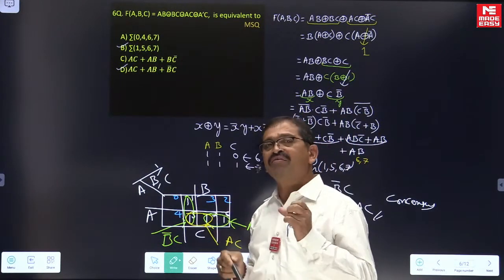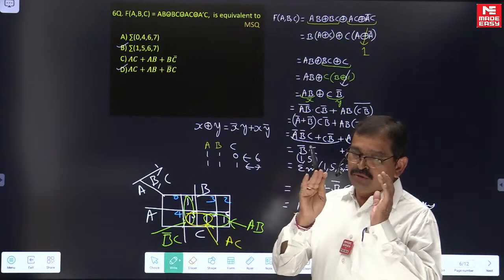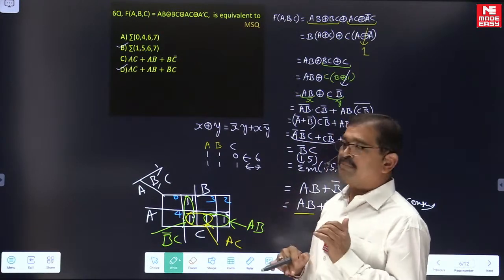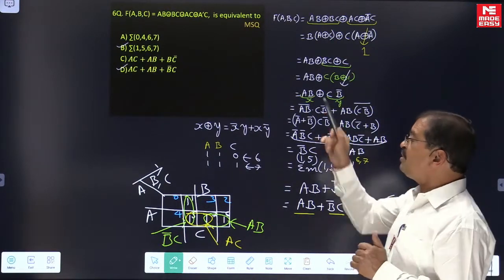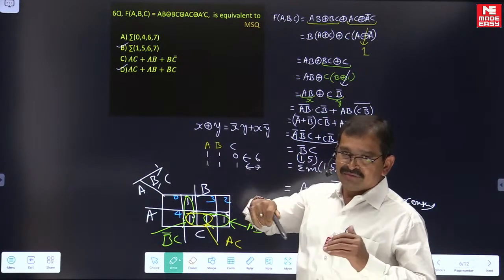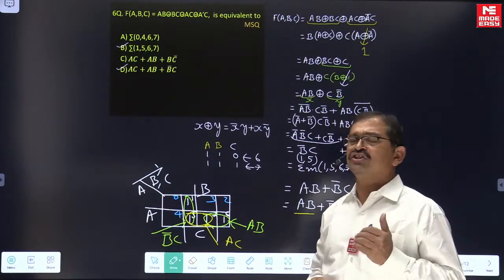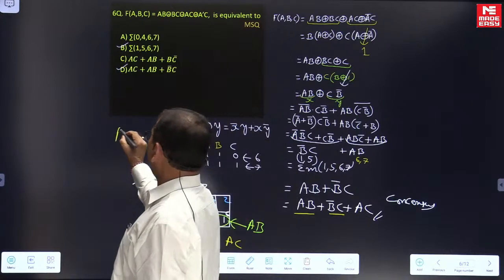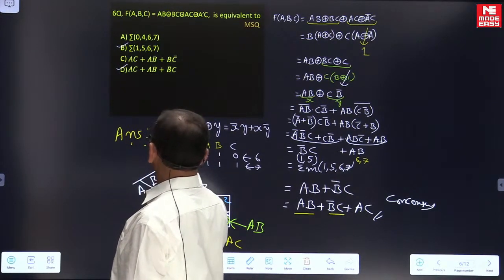We are not having any partial marks on the MSQ questions. So to filter the students, sometimes the paper setter, instead of giving AB or B complement C, may give along with this AC, so that students who have not practiced well, or may possibly miss it in a hurry, get filtered. Anyway, the answer to this question is B and D.